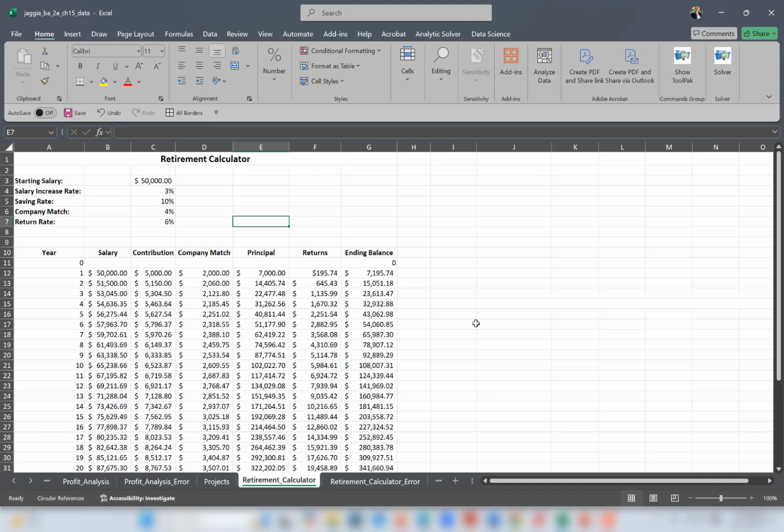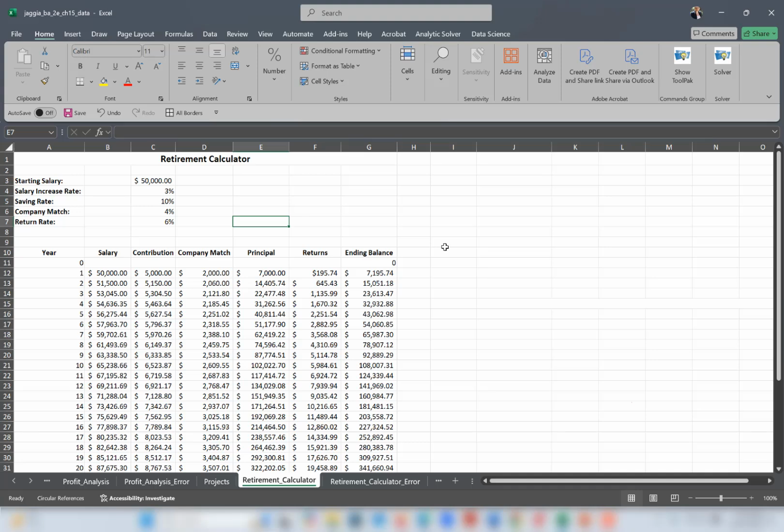So faced with these choices, Claire wants to understand how accepting these job offers would impact her retirement saving after 10, 20, and 30 years. And we are going to use Scenario Manager to help Claire evaluate these scenarios. And here on the screen, you see the retirement calculator data. We first identify the input variables for each of the scenarios.